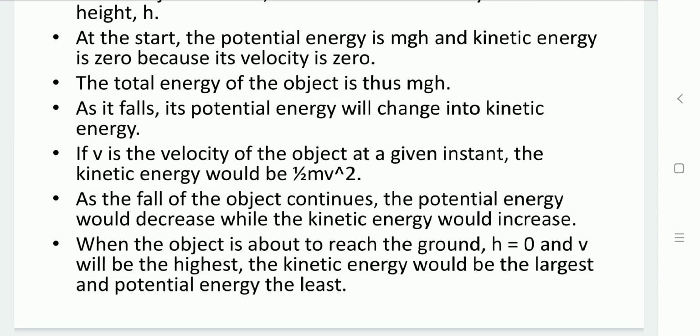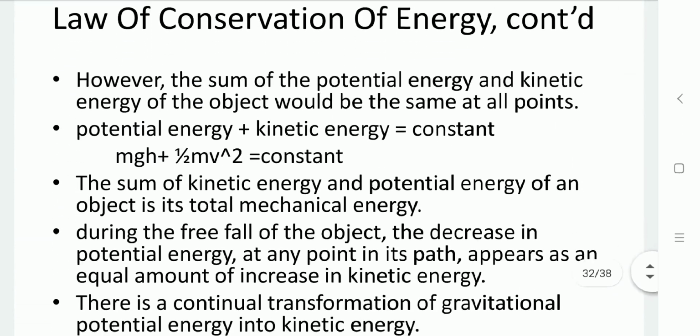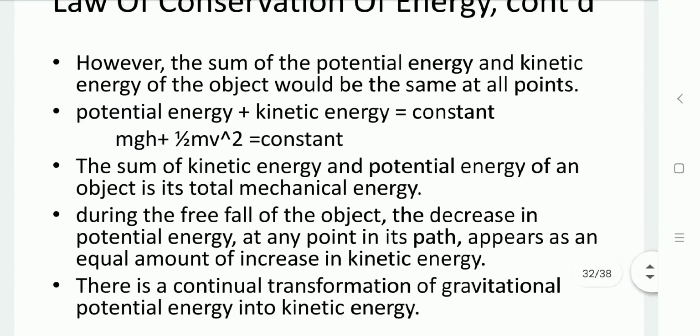Throughout the whole process, the total mechanical energy remains constant: at height h, only potential energy, at height 0, only kinetic energy. In between, the object has potential energy plus kinetic energy, and that remains constant, mgh plus 1/2 mv square.